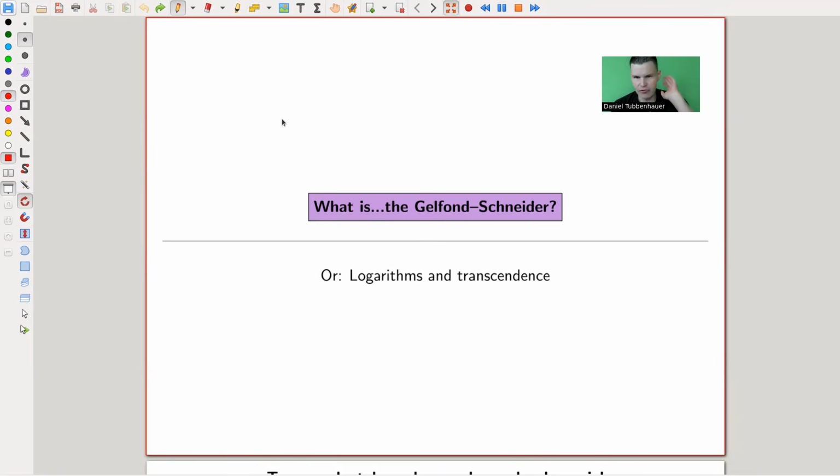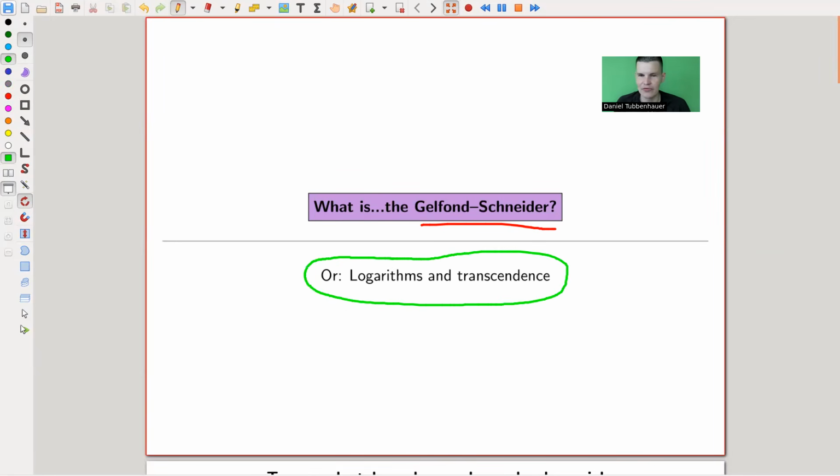In the previous video, which you do not need to watch to follow this video, I had this approach of Mahler functions, which I really like, because it's this idea that fractals give transcendental numbers. But here's the more famous one, the more popular one, and arguably the more important one, because it treats the usual numbers: the Gelfond-Schneider theorem. Named after two people who did it essentially independently around the same time, the mid-1930s. In my biased world, it's really the idea that logarithms give transcendental numbers.